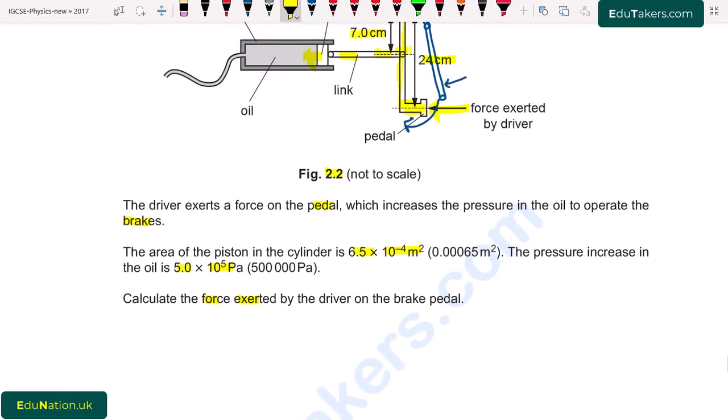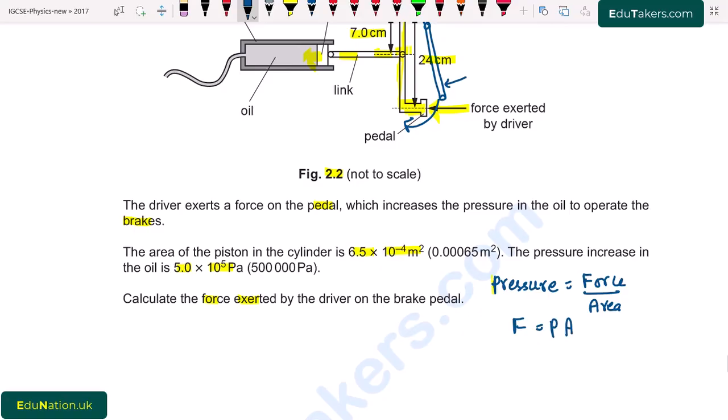So force will be equal to the product of pressure and area, because pressure is equal to force over area. So this force will be the product of pressure and area.